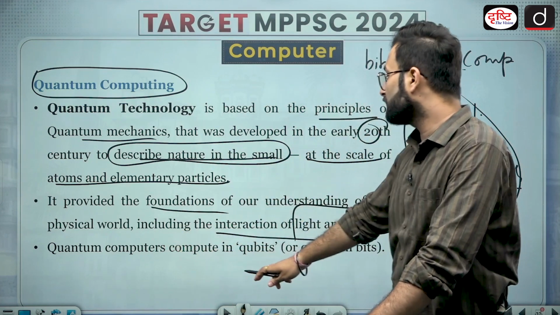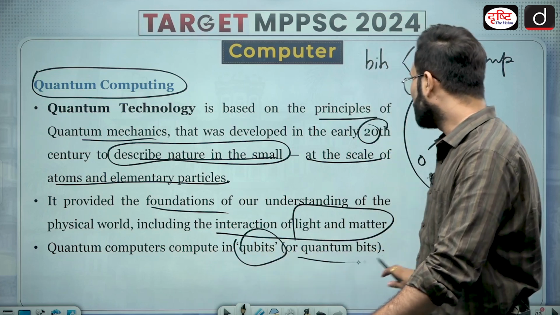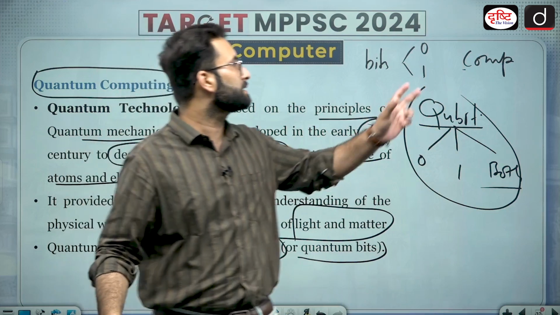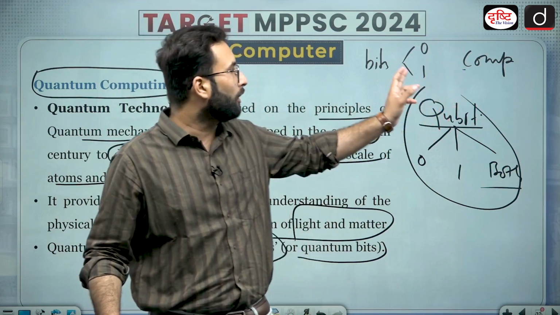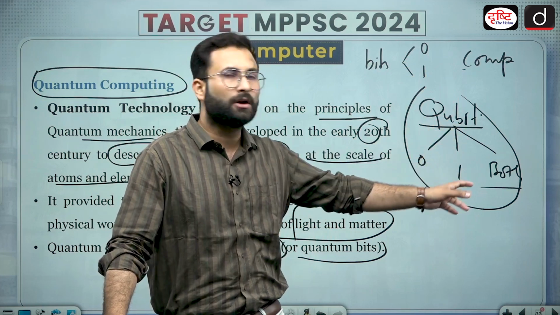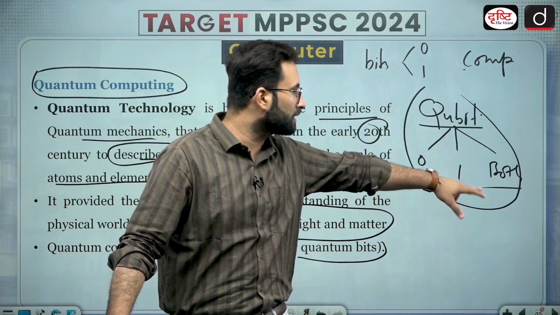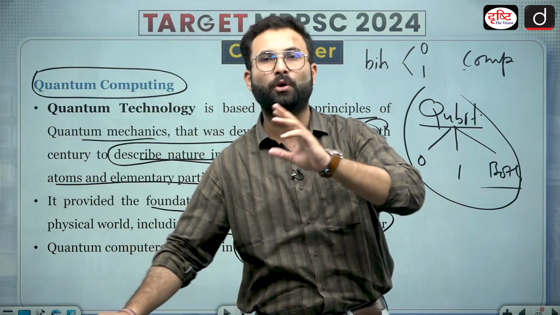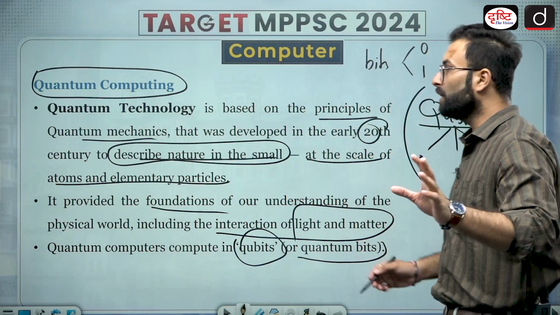Quantum computers compute in qubits or quantum bits, which we have already discussed. In normal computers it is a bit, that is 0 or 1, or on and off. When we are talking about qubits, that is 0, 1 or both. This condition of both is called quantum entanglement, quantum superposition, all these things are there, but you don't have to go into all these things.